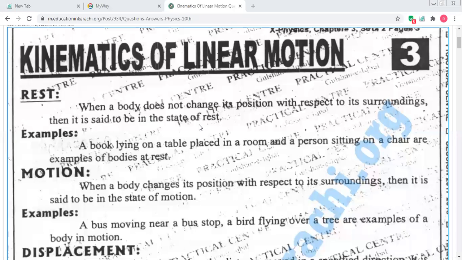Our chapter is kinematics of linear motion. Number one, first is rest, and then motion, then displacement. Do you know, in your own wording, what is the definition of rest? Not in the notes or in the given lecture.